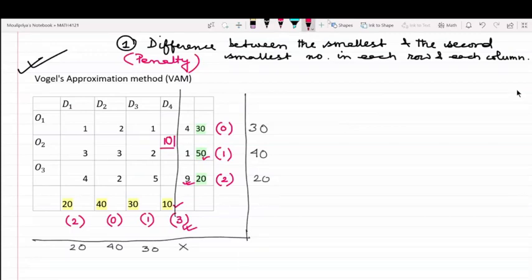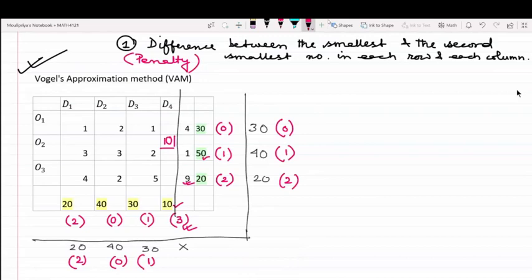Am I clear with this? Revised penalty would be 0, 1, 2, 2, 0, 1. Am I correct?